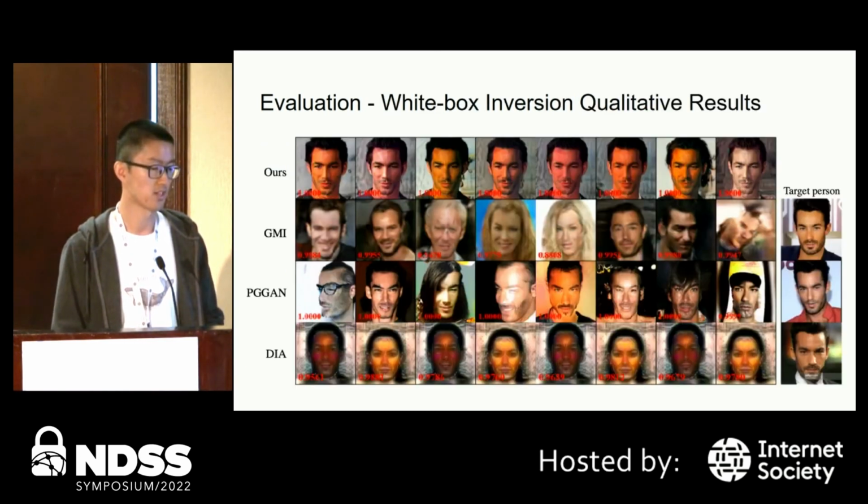Let's first see some qualitative results. The rightmost column shows the real images of the target person. From the left part, each row corresponds to the inversion results of different methods. The numbers in the images show the classification confidences. We can see that our method gives more human recognizable images, and our results are more consistent.